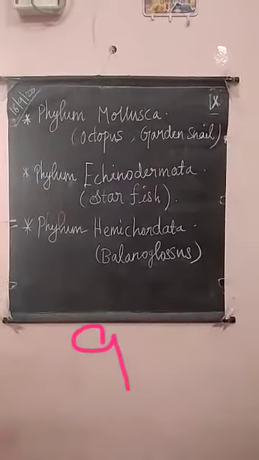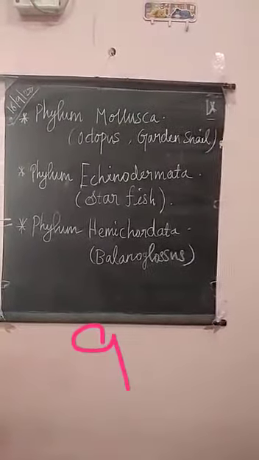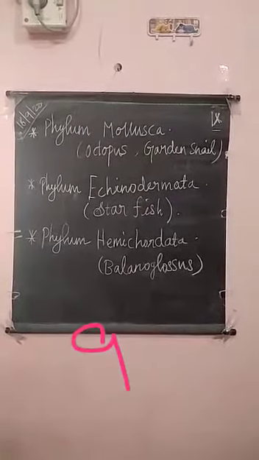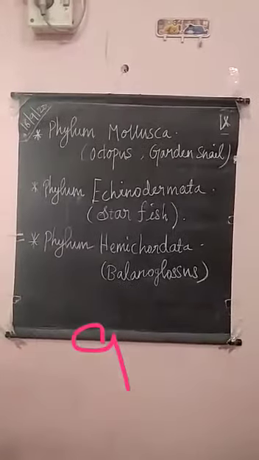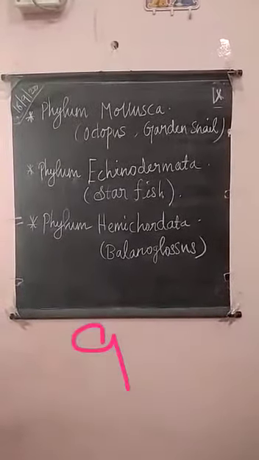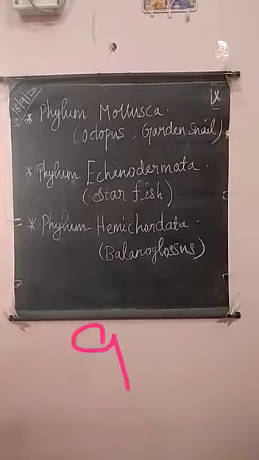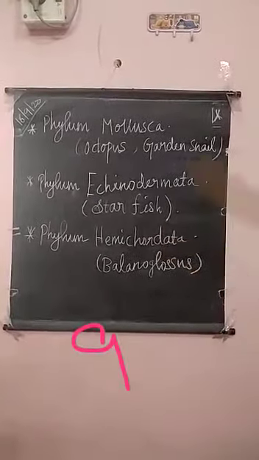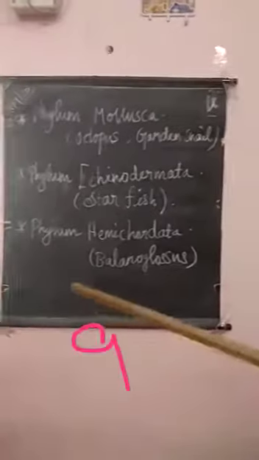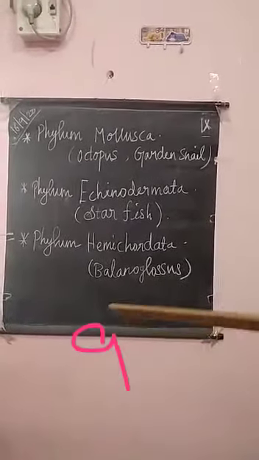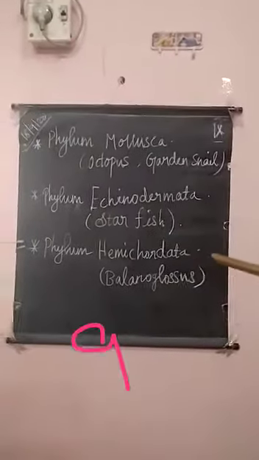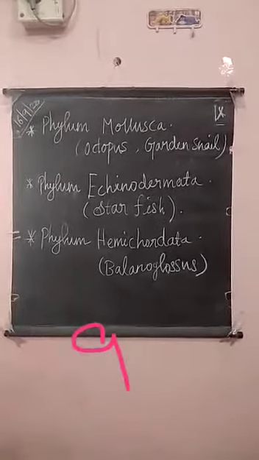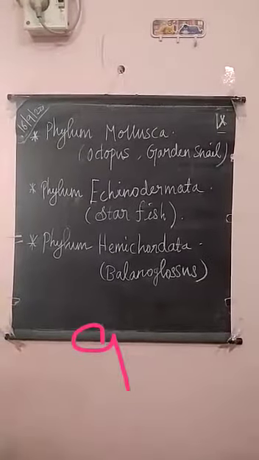First, it is bilaterally symmetrical, very soft, and there is no segmentation, but the body is divided into head, foot, and visceral mass. That foot helps for the locomotion, and the entire body is covered with a thin skin called mantle. That mantle secretes the outer hard calcareous shell. Sexes are separate. Examples for this are garden snail and octopus.